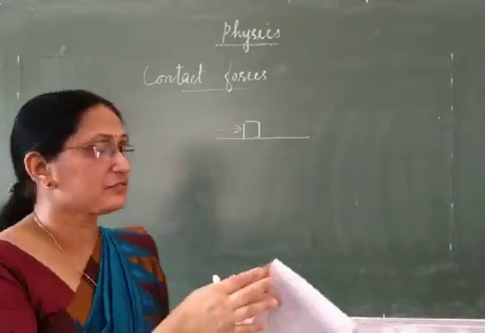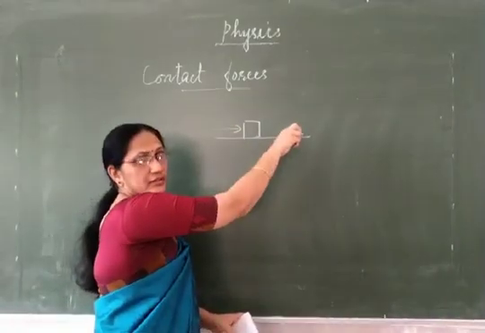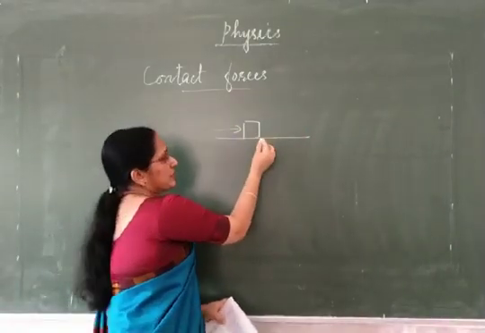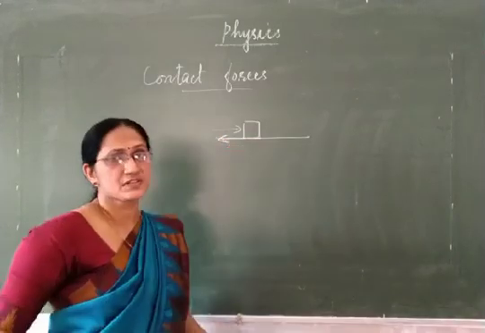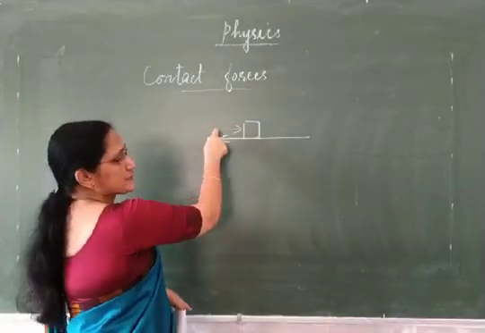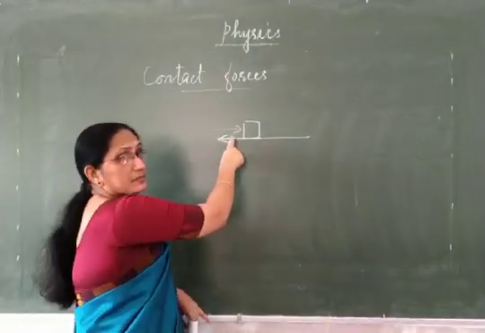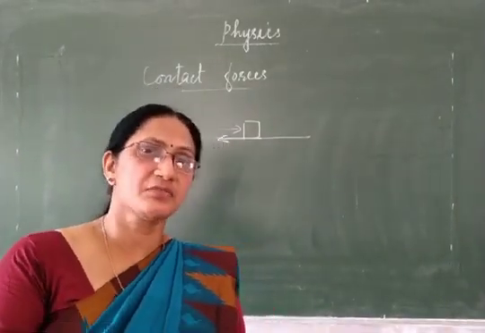Means you are applying some force in this direction and the body starts moving. While the body moves forward, this table surface exerts an opposing force in the opposite direction of this applied force. This force exerted by the table surface on the wooden block is known as frictional force.